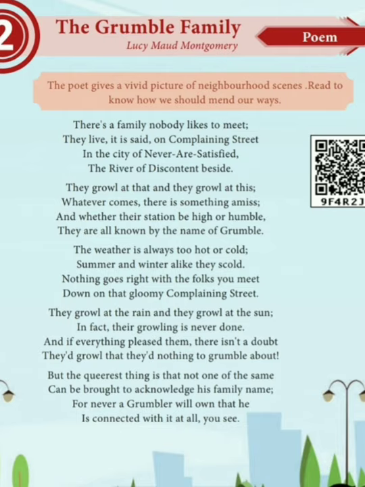Lucy Maud Montgomery tells us that there are people who always complain about whatever happens in life. The poet is telling about a group of people living in a street, who will always be complaining about whatever happens in life.